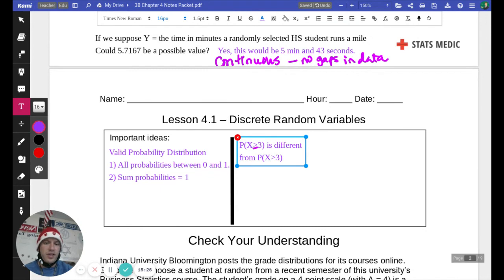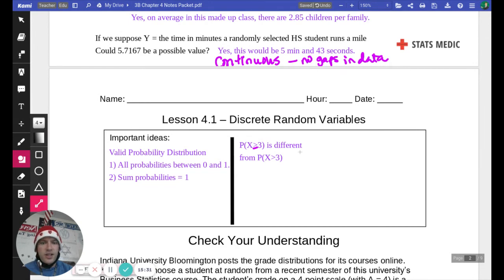So when we include that equal to, we're including that boundary and changing that value there.